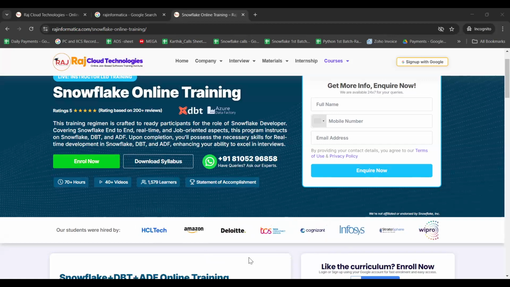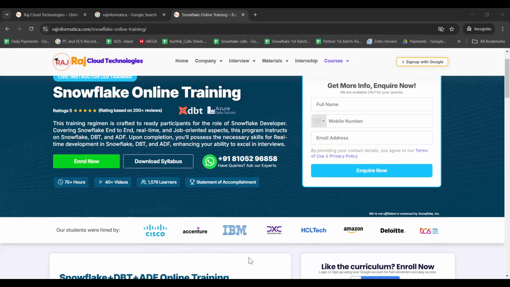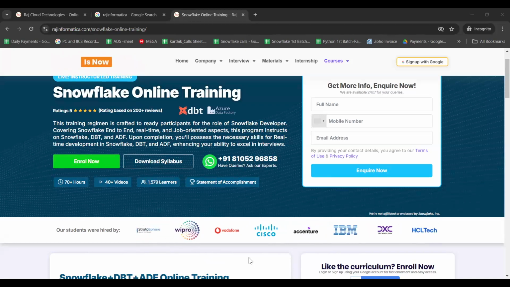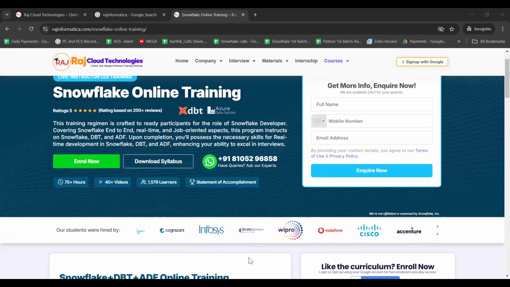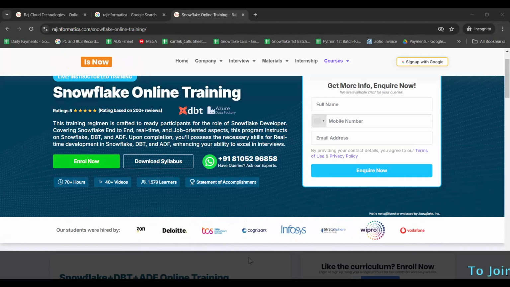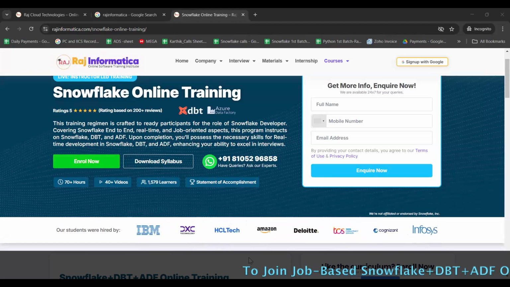And you may have a doubt: do I need to learn another language? Nothing, SQL only. Just some syntax will be there, like headers on top and at the end. You learn some syntax lines, that's the standard. One time you write it, for every model you can copy paste. In the middle of that syntax, you write the SQL query. Even in Snowflake you need to write a SQL query, and in DBT you write the same logic.